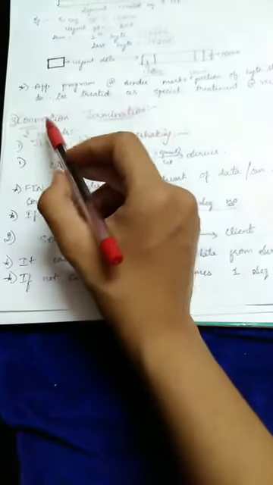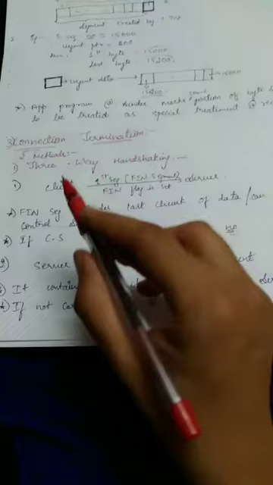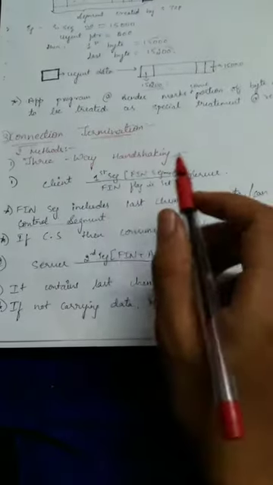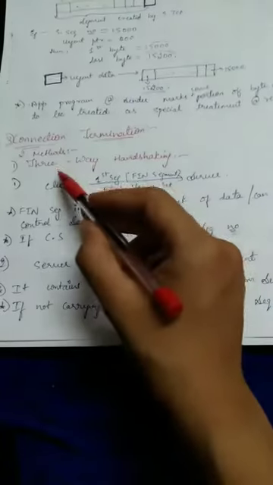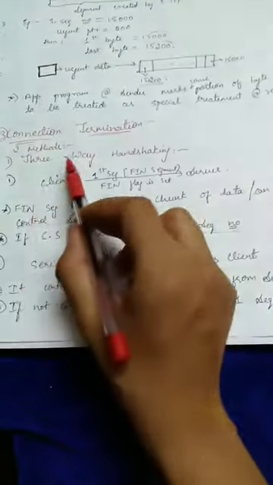The third phase is connection termination. Connection termination is the closing of the connection which was established before between the client and the server. There are two methods of connection termination. The first is three-way handshaking and the second is four-way handshaking, which uses the half-close method. First we will study three-way handshaking.